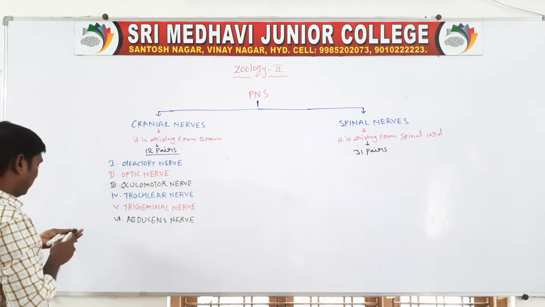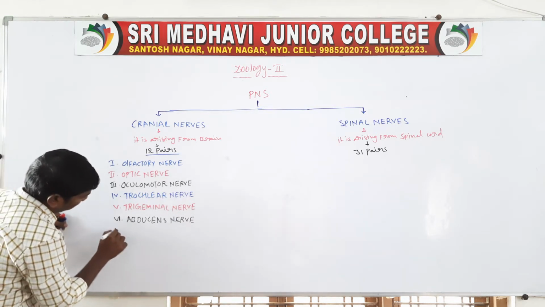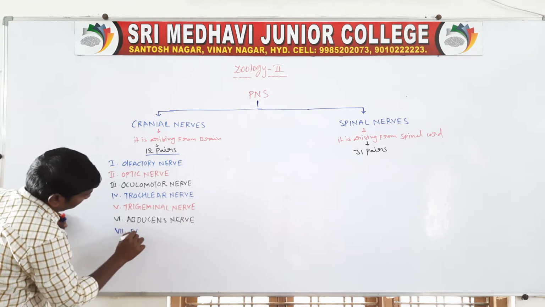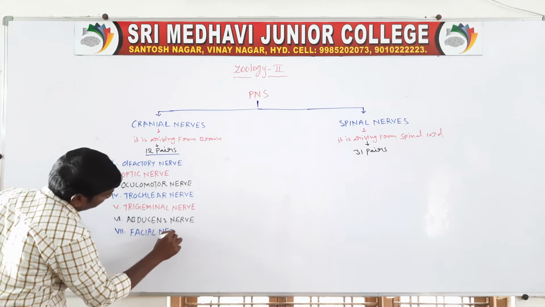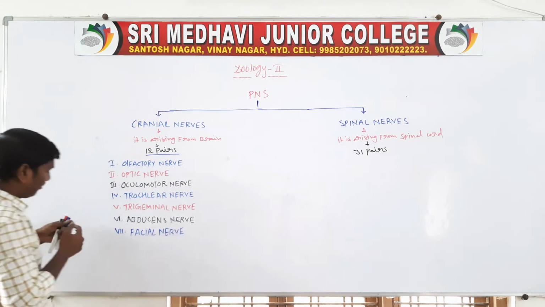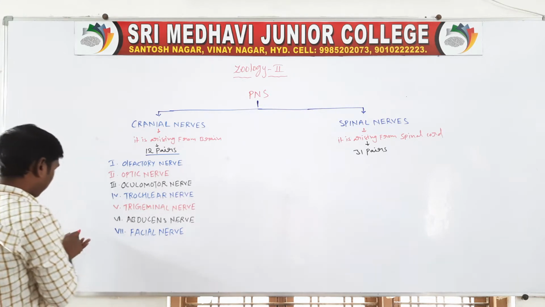The seventh one is the facial nerve. The eighth one is the vestibulocochlear nerve.